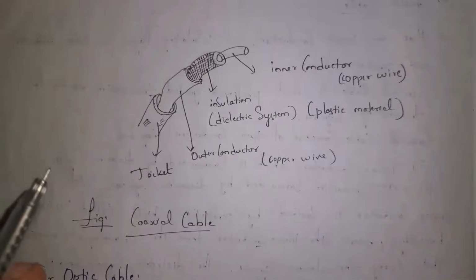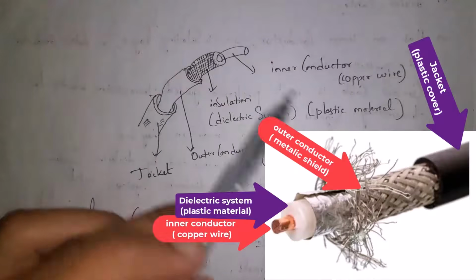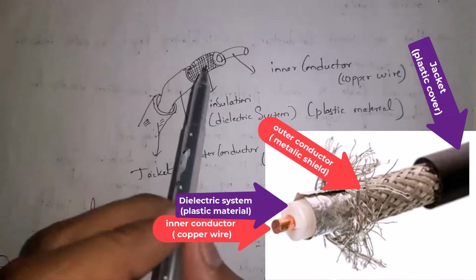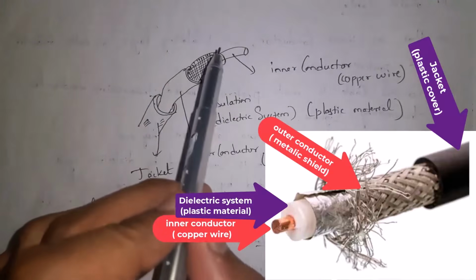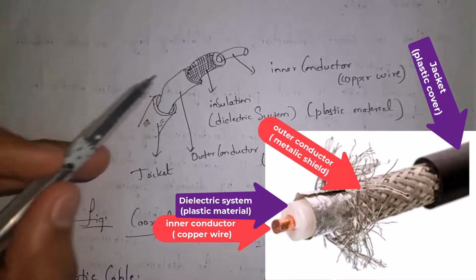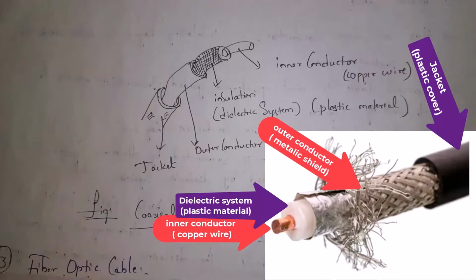Guys, this is structure of coaxial cable. There are four components. Guys, one is inner conductor. This is copper wire. And there is insulating layer. We also call it as dielectric system. It is like plastic material which will separate inner conductor and outer conductor. And outer conductor is covered with jacket. Because of this jacket, electromagnetic signals will not go out.